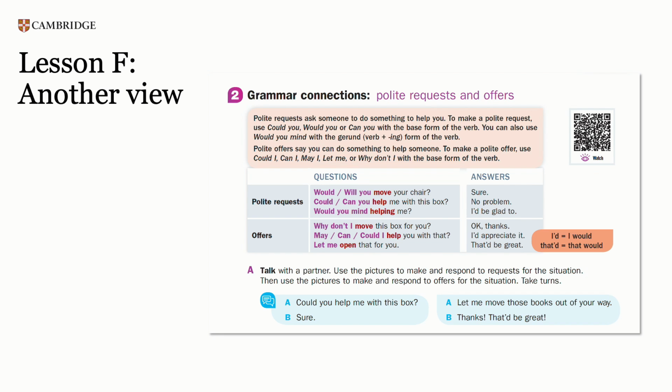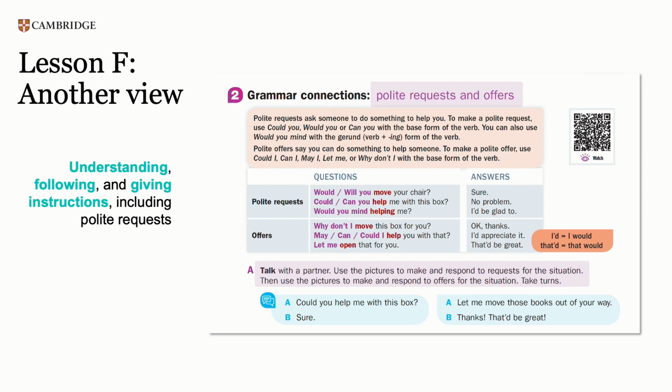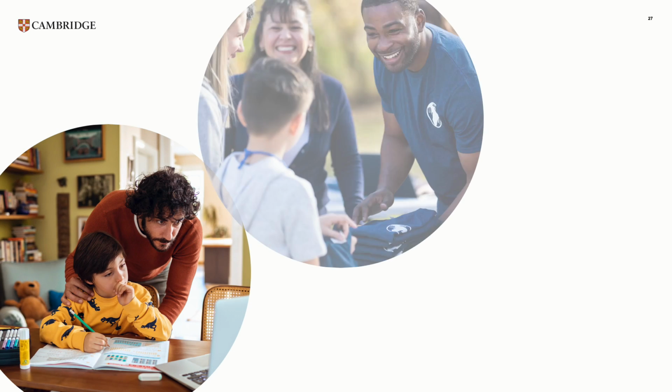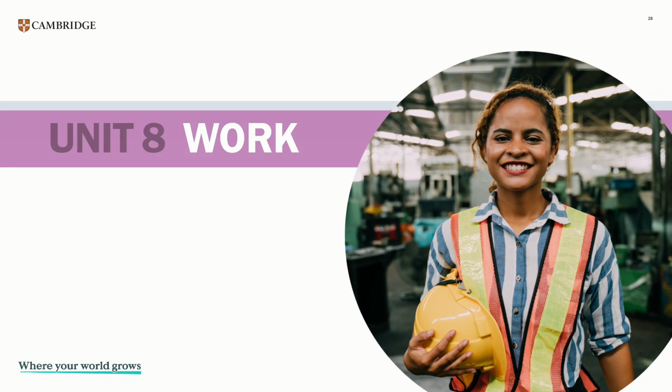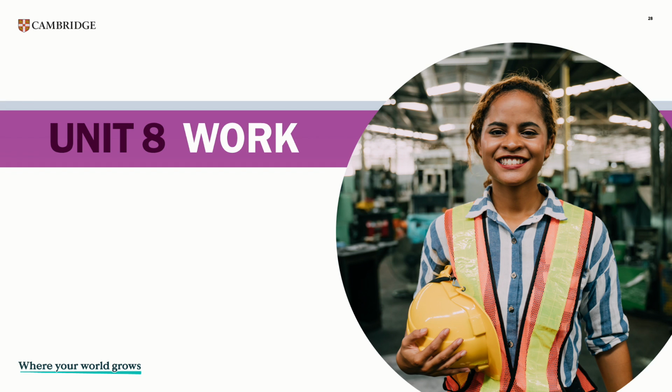The Grammar Connections section that follows introduces the workplace soft skill of making polite requests, which addresses the important competency understanding, following, and giving instructions, including polite requests. As you can see, Ventures covers the CASAS competencies in depth, ensuring that students are learning the essential life skills they need to be functionally competent members of their community, their families, and the workforce. This unit is an example of how Ventures covers the employment competencies.